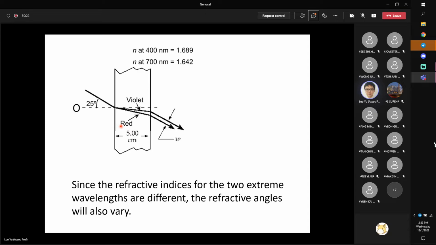So red light has the smallest refractive index, violet light has the largest refractive index, so that they will be refracted along different directions inside the glass. If they are refracted along different directions, the red and the yellow light will be separated, right? Once they are separated, on the transmission side, from the other side of the glass, they will no longer overlap with each other, but be separated from each other by a certain distance.